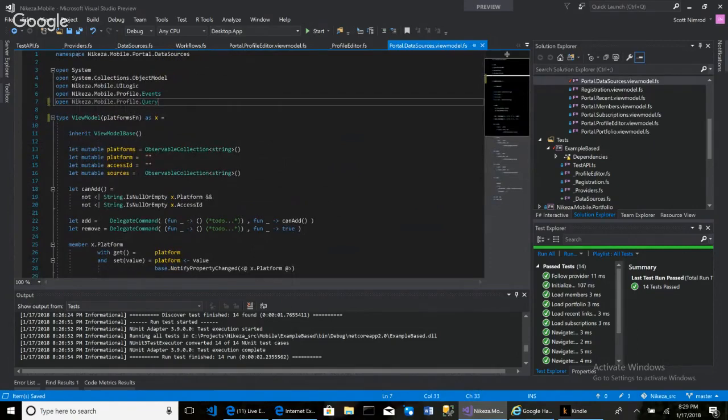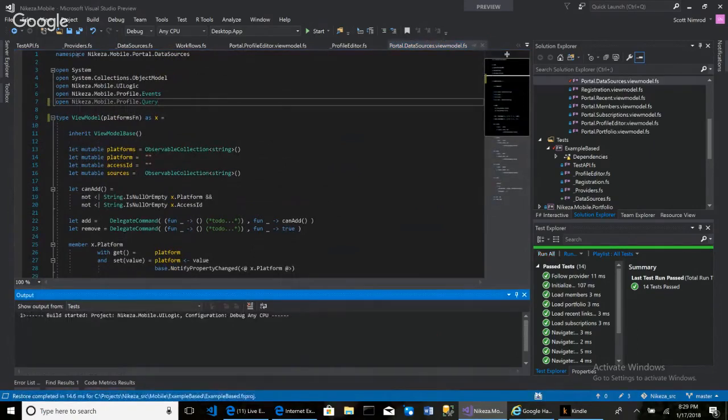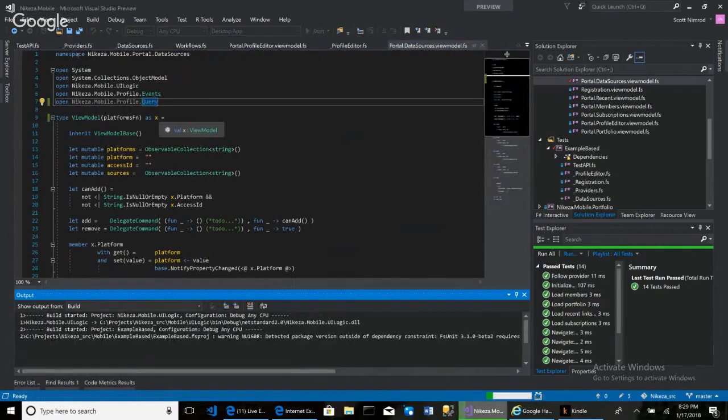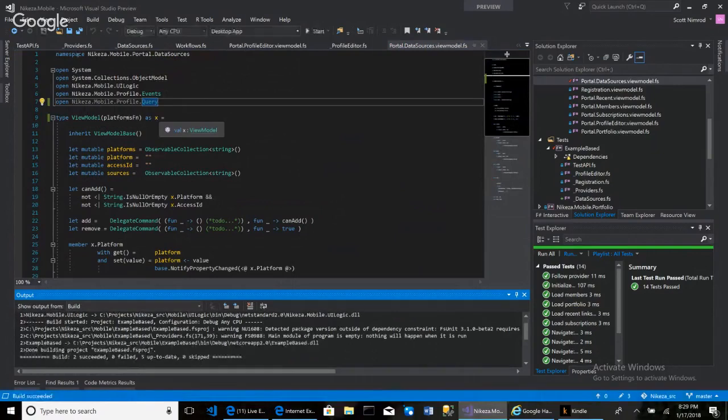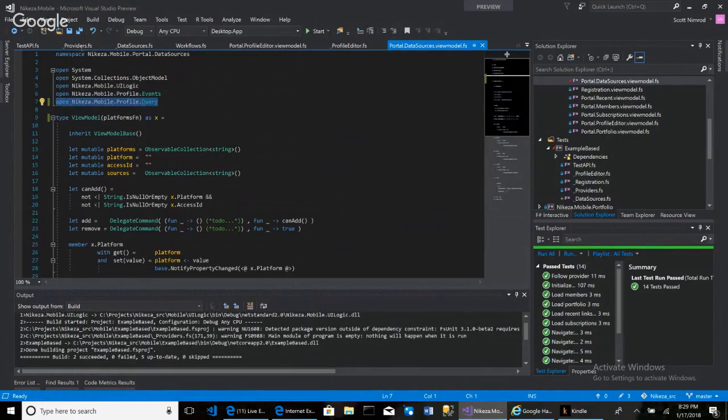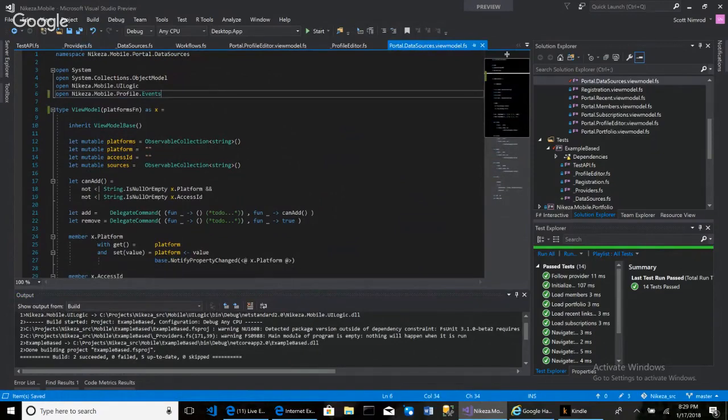Does it still build? Do you know what a platforms function is? I mean, we're using it in the code, so you should know what a platforms function is. Still succeeds. Okay, good. And we could get rid of this over here. All right, so this view model takes within its constructor a platforms function, right? Yes, this is called dependency injection.